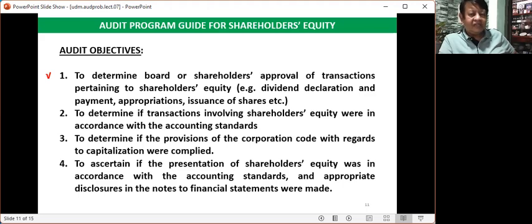If the board agreed that there will be dividend declaration, that should be clearly written in the board resolution. The amount of dividend to be declared, the number of shares, and so on and so forth shall be clearly stated in the board resolution. And the journal entry must coincide with what has been stated in the board resolution.